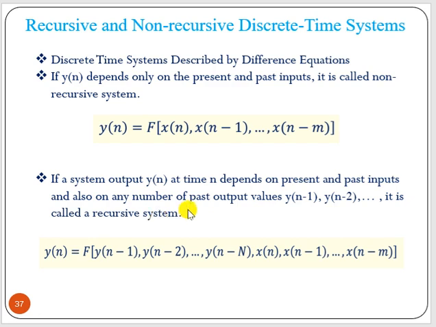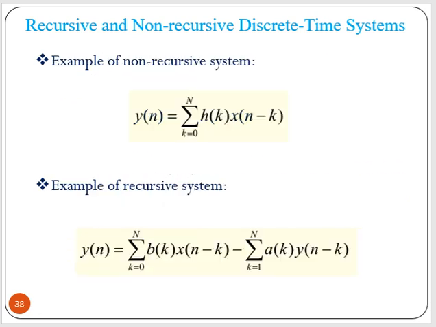Recursive means there is a recursion, that means there is a feedback where the output is fed back to the input again. Okay, so this past output is fed back to the input again. So the output becomes a function of past output, present and past input. That is called recursive. Non-recursive means there is no feedback from the output side; it has only present and past inputs.